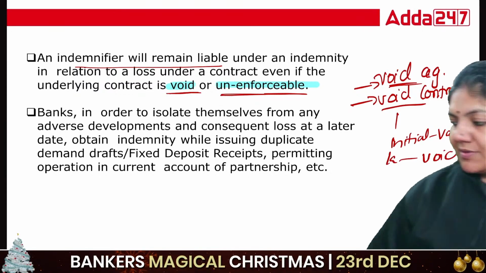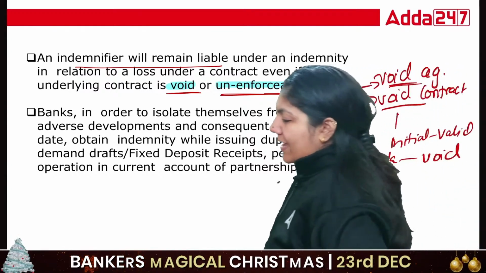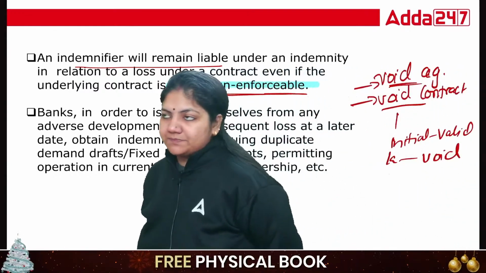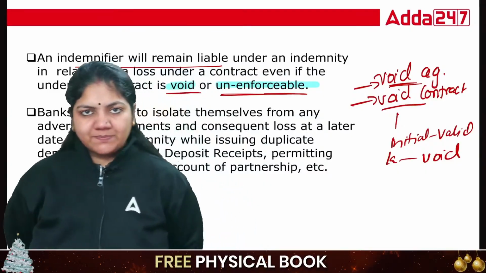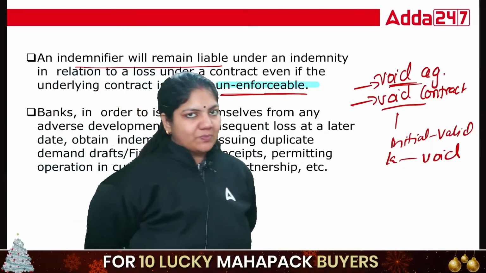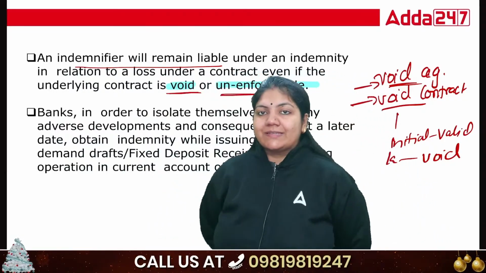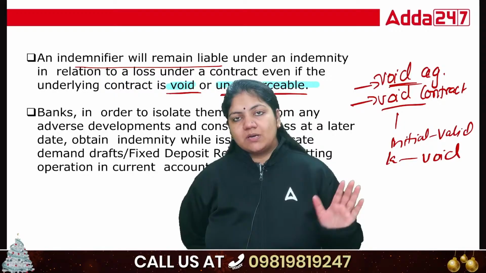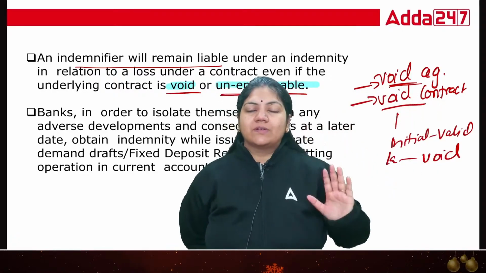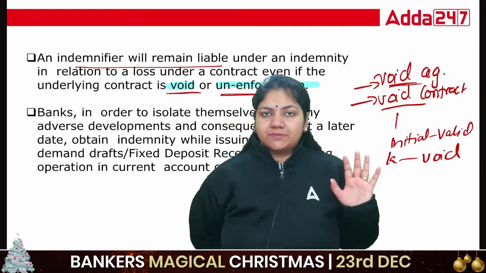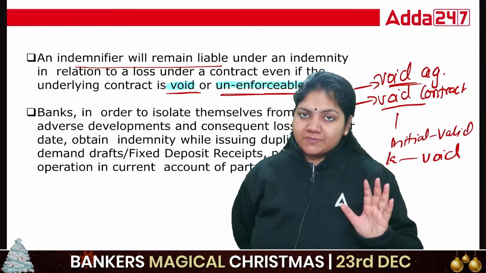Suppose X's marriage is on 31st of December. X has booked the hotel in advance and also paid the money to the hotel. But a government order came saying that from 25th of December to 14th of January, no marriage will be conducted. Nobody can conduct the marriage.